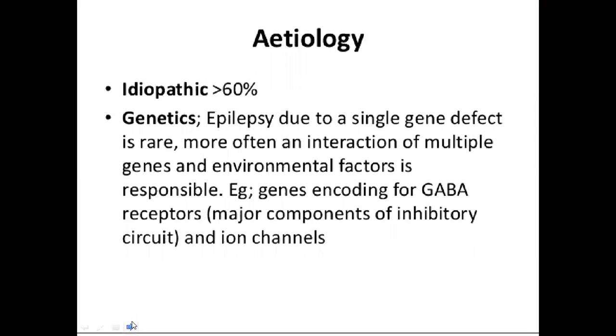Now, etiology. It is 60% idiopathic and genetic. Epilepsy due to single gene defect is rare. More often, an interaction of multiple genes and environmental factors is responsible. Example, genes encoding for GABA receptor, major component of inhibitory circuit, and ion channel.